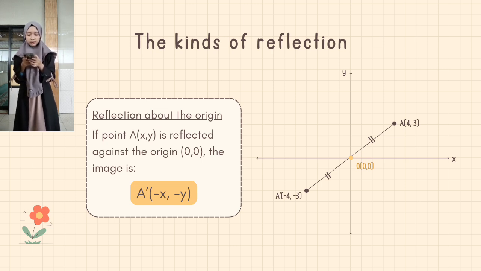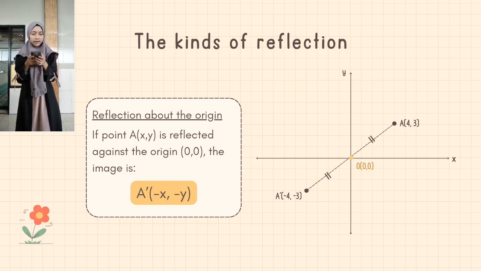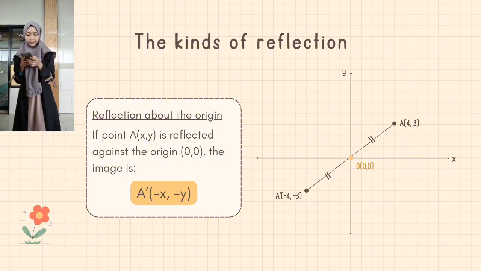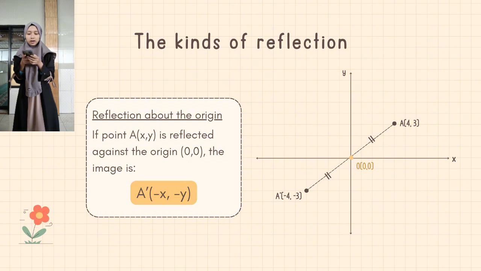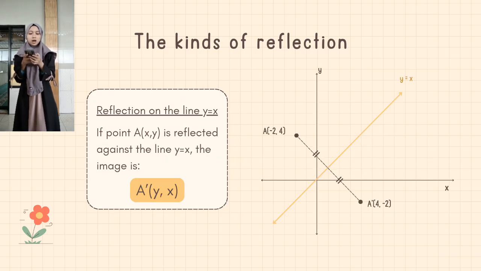Okay, and the third is reflection about the origin. If point A(x, y) is reflected against the origin (0, 0), the image is A'(-x, -y). In this example, if A(4, 3) is reflected against the origin (0, 0), the image is A'(-4, -3).